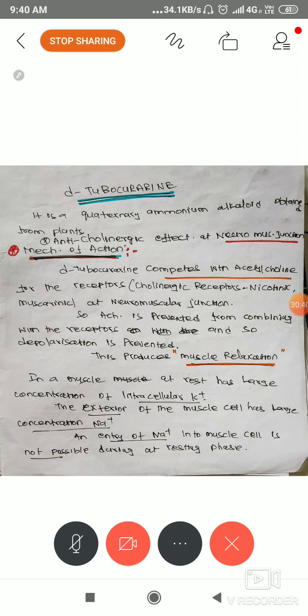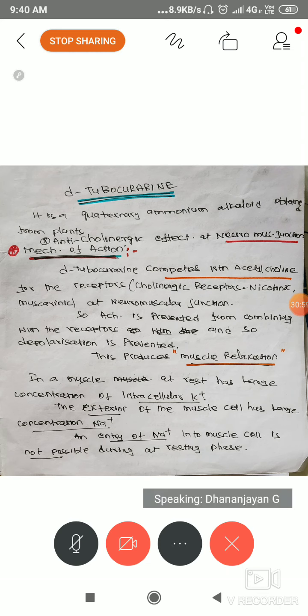It is a very good anticholinergic action. After taking D-tubocurarine, the drug opposes the acetylcholine action. How? By binding with the receptor, it prevents acetylcholine from binding with the receptor.